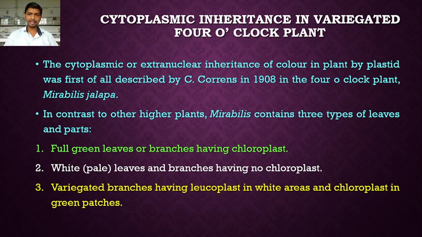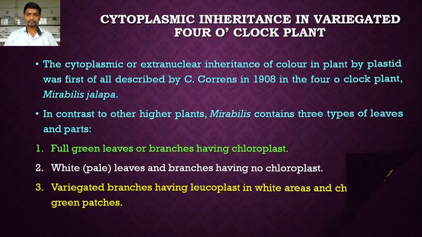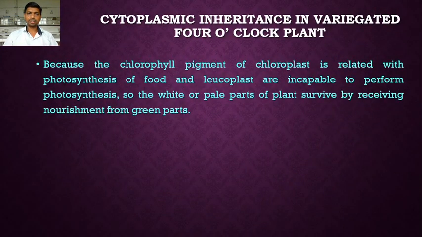Okay, got it? These three types of leaves and parts: full green leaves because of the chloroplast, white leaves because of the leucoplast, which is without chloroplast, and variegated branches due to both chloroplast and leucoplast. The chlorophyll pigment of the chloroplast is related to the photosynthesis of food, as we know the role of chlorophyll pigment in the process of photosynthesis, and leucoplasts are incapable of performing photosynthesis because they do not contain chlorophyll pigment.